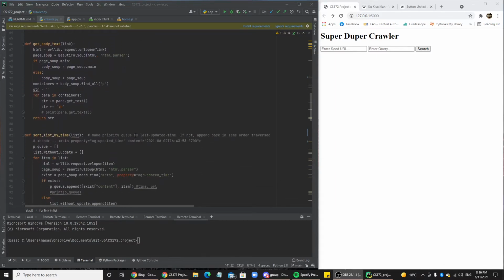Get body text does exactly what the name implies. It uses Beautiful Soup to get the text from the main part of the body, and it returns it as a string.